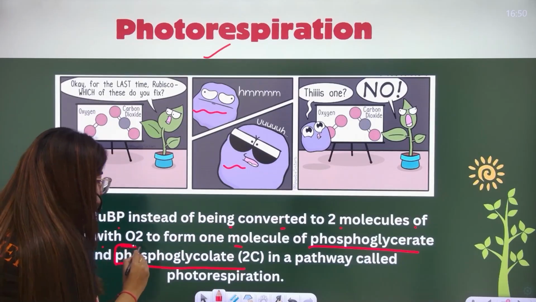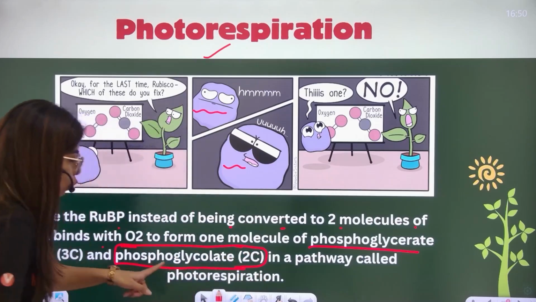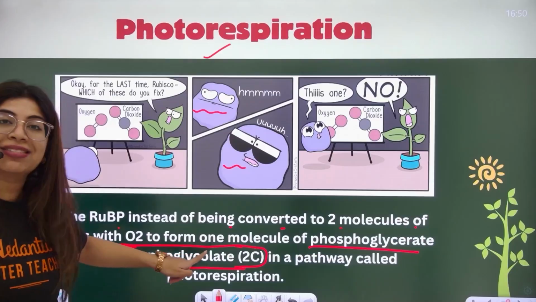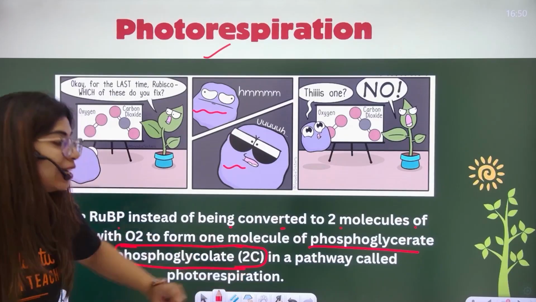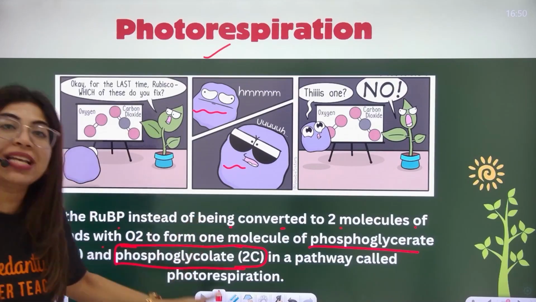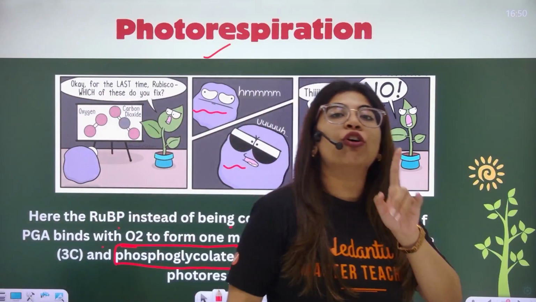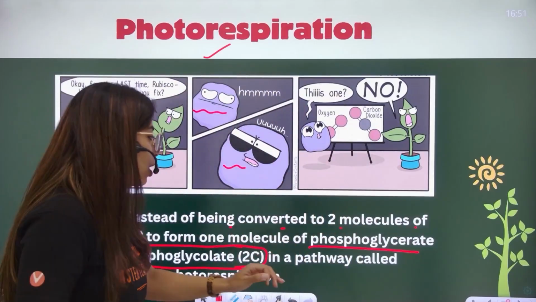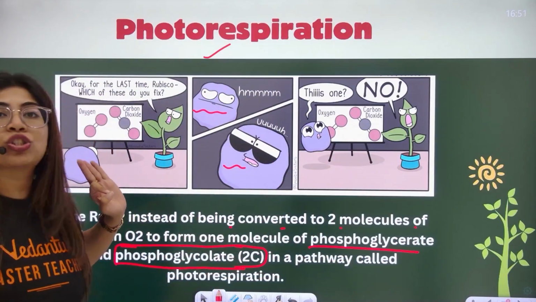Bachcho, it is this phosphoglycolate, this 2 carbon compound, that we call the phosphoglycolate cycle, or the C2 cycle. And this complete process where it forms this 2 carbon compound phosphoglycolate is known as photorespiration or the C2 cycle.